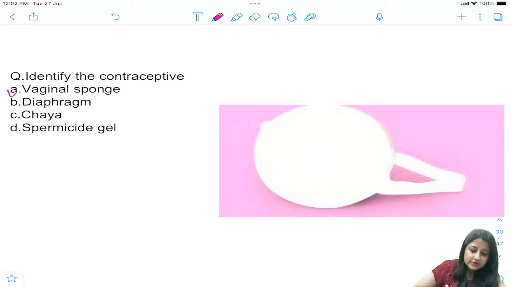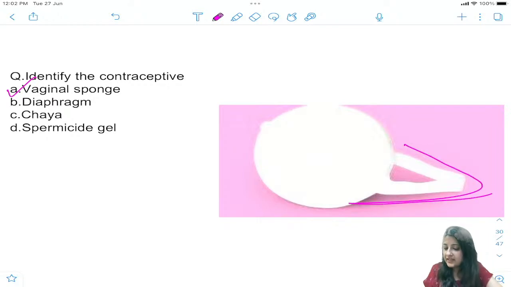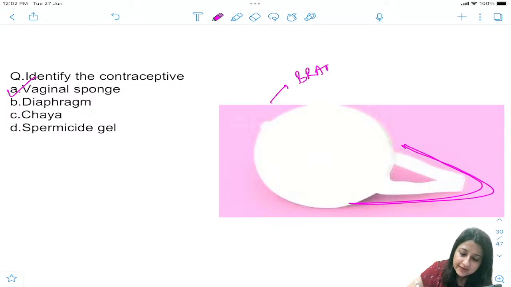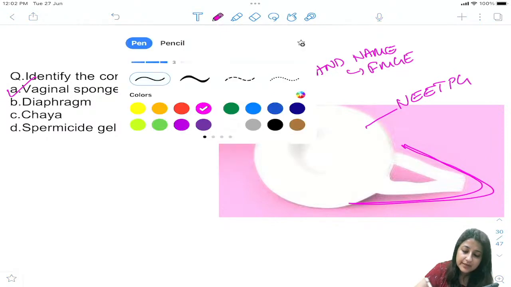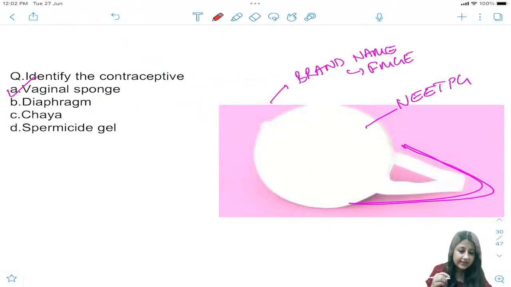Very good. This is the vaginal sponge. You can see a V-shaped band over here. This is sold under a brand name which came in our exams. This image is a neat question, but in FMG they asked the brand name. They gave the photograph of the brand.